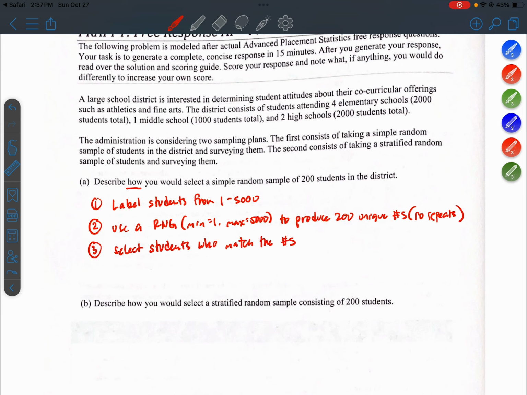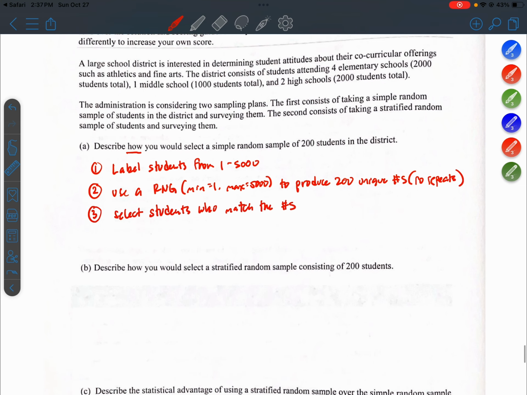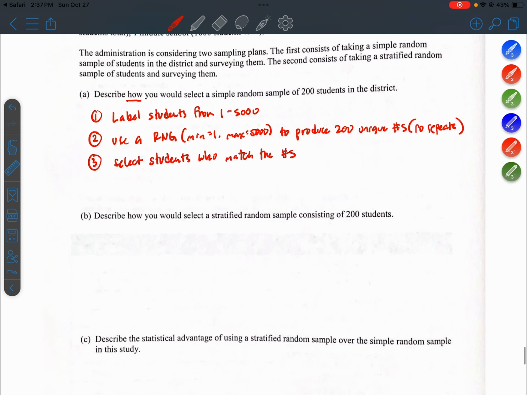Or, at the other extreme, maybe those 200 students are mostly at the high school level. So now high schoolers are overrepresented in your sample. Your sample doesn't really reflect the whole district. It's going to reflect the high schoolers more than any other grade level.